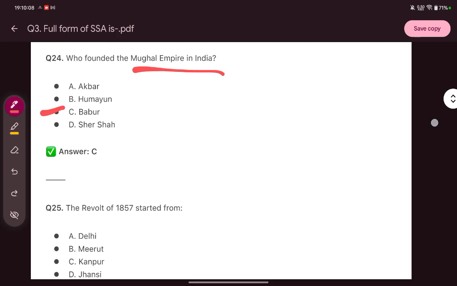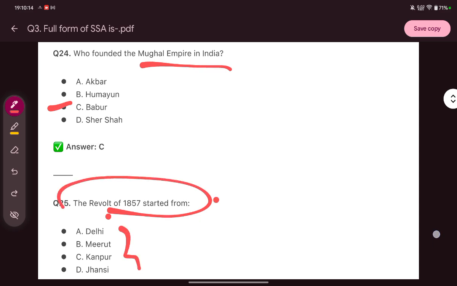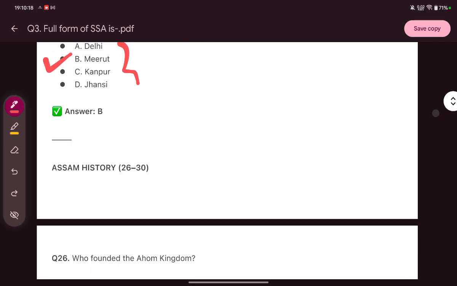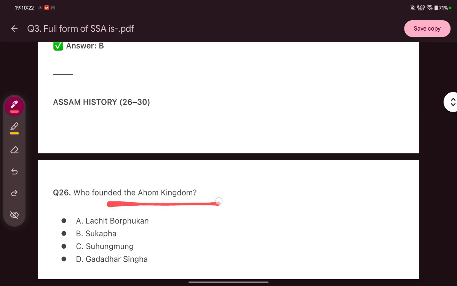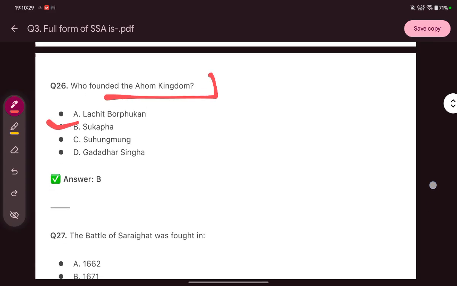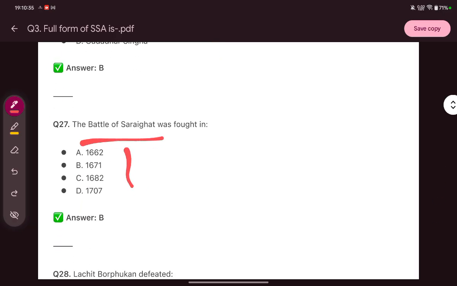Next question is, the revolt of 1857 started from which place? That is Meerut. Then Assam history questions. Who founded the Ahom kingdom? We all know it is Sukapha. The Battle of Saraighat was fought in the year 1671.